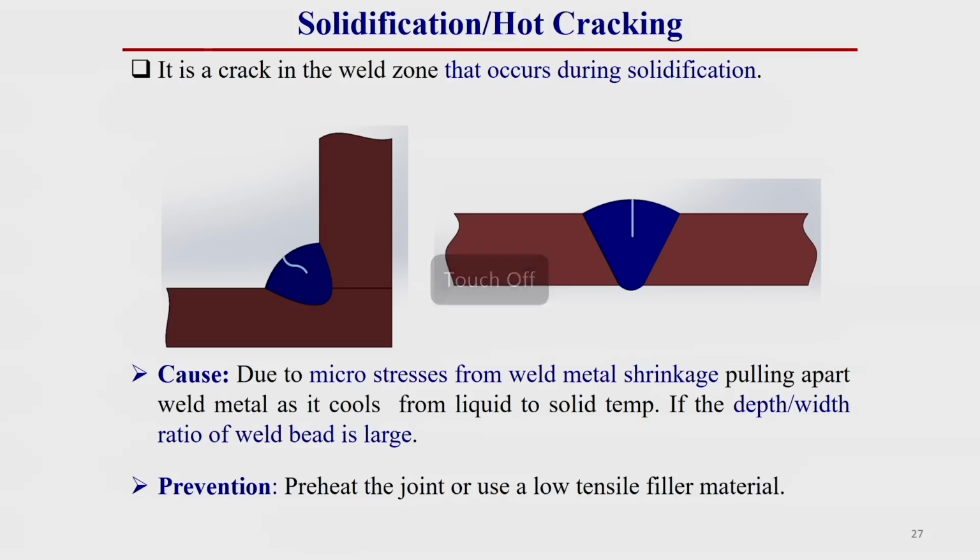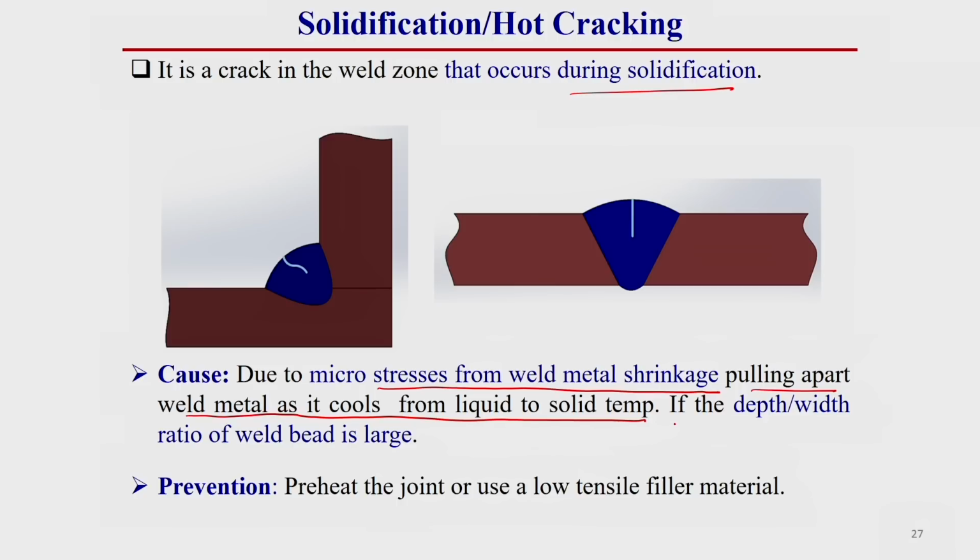Then solidification crack, it is a crack in the weld zone that occurs during solidification. I have already discussed this in submerged arc welding technique in detail. The cause of this crack is micro stresses from weld metal shrinkage pulling apart the weld metal as it cools from liquid to solid temperature. When it cools from liquid to solid, due to the micro stresses this type of solidification crack occurs. During solidification time this type of crack occurs, that is why it is called solidification crack. This is also called a hot crack because it occurs during hot condition.